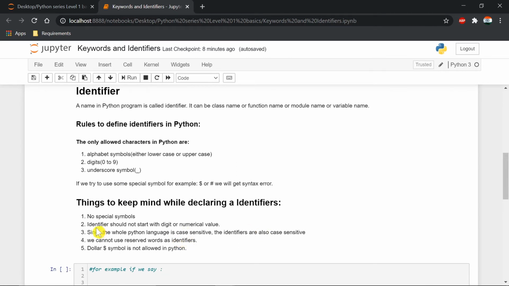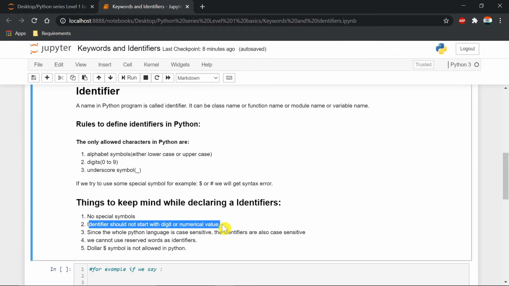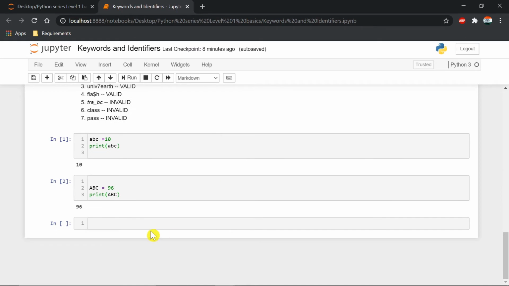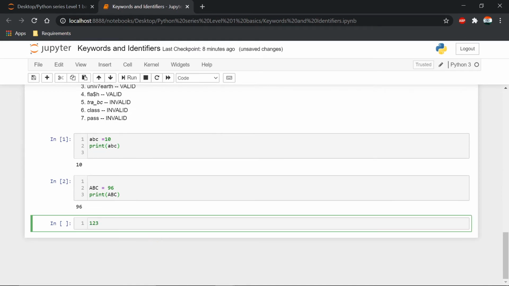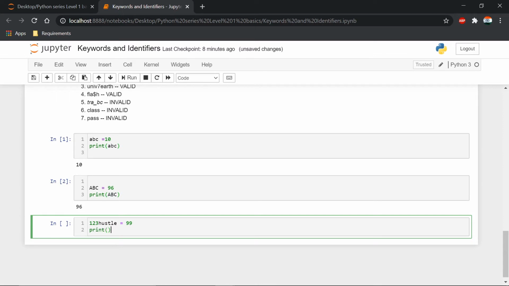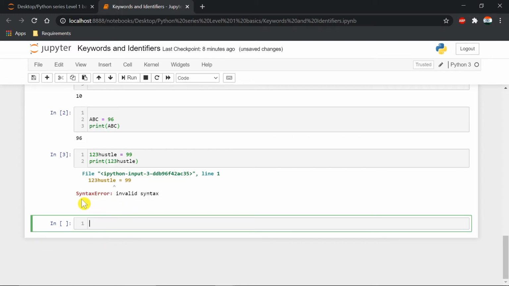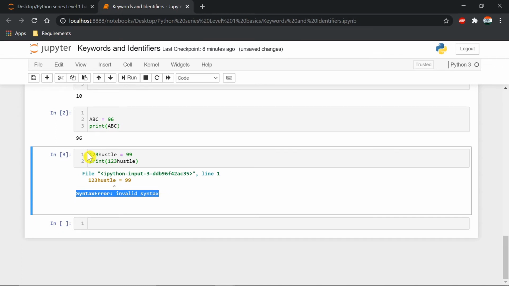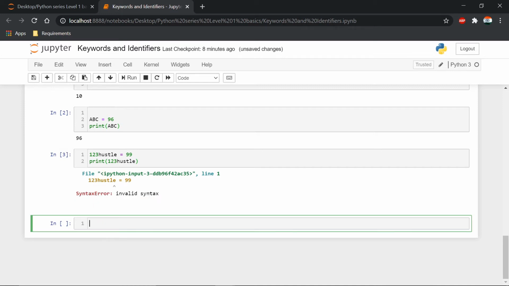Another thing, point 2, let me show this. An identifier should not start with a digit or numerical value. Let me show you. For example, 123hustle is equal to 99, and I print this. Let me execute. It is showing me a syntax error because the identifier name should not start with an integer. It should start with A to Z. It can be capital or it can be small.